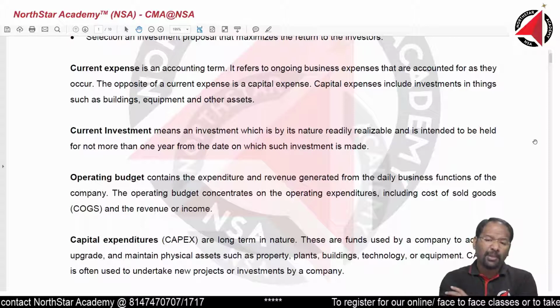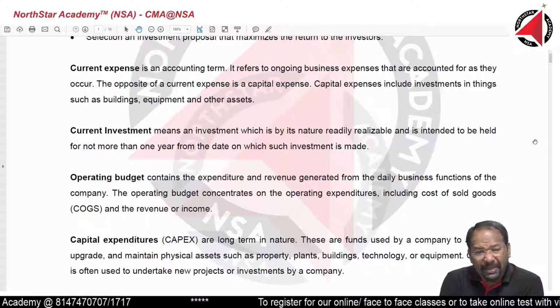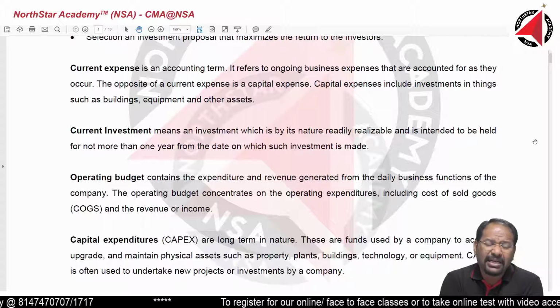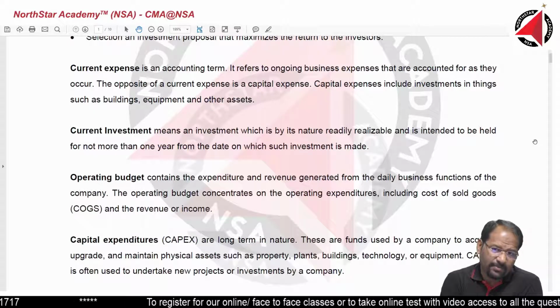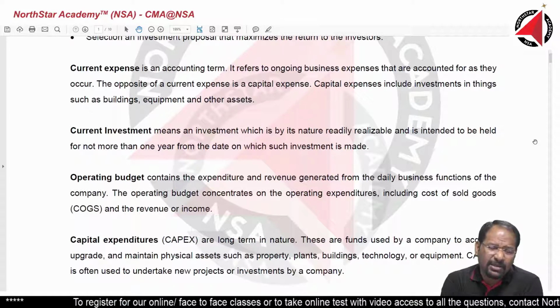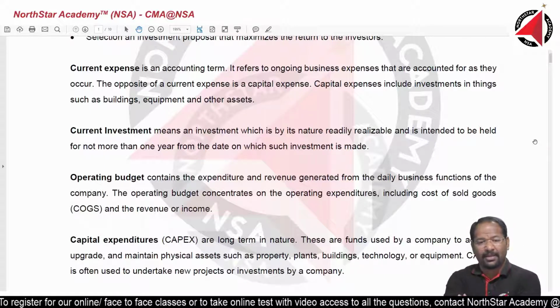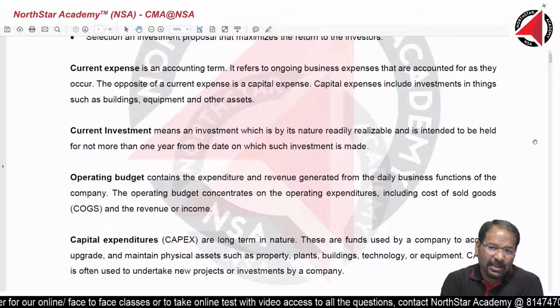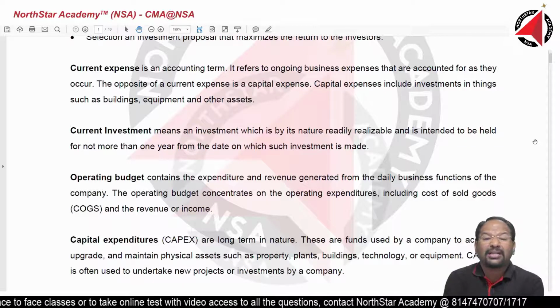But when we talk about capital, we don't call it capital expenditure. We generally call it capital investment. If you call it expenditure, there is nothing wrong. Why do we call it capital investment? Because generally expenditure, the benefits are restricted to 1 year. That is why we call it expense. But investment, the benefits go on for several years.